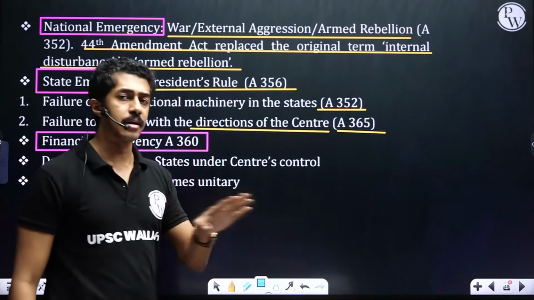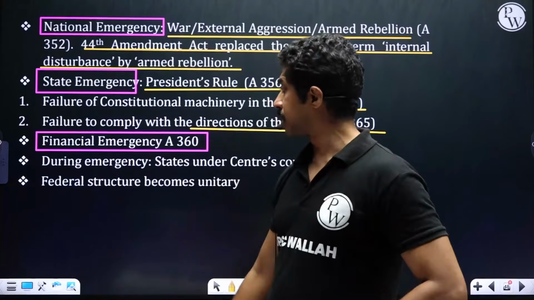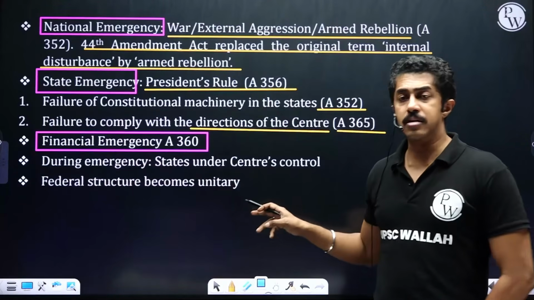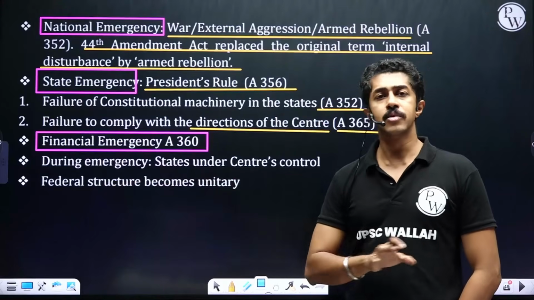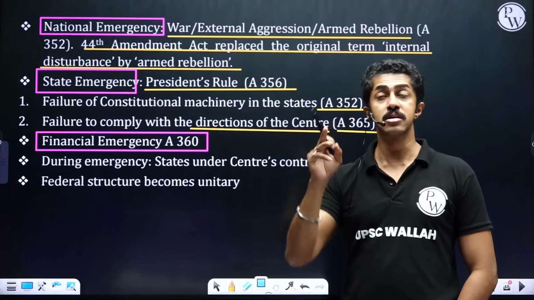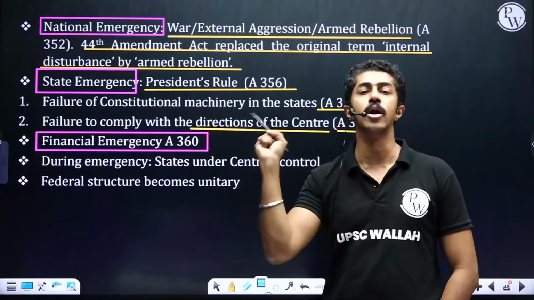Financial emergency under Article 360. So far, it has not been declared. States will come under the Center's control. The federal structure will become unitary during an emergency. The Center will take charge of the whole administration.